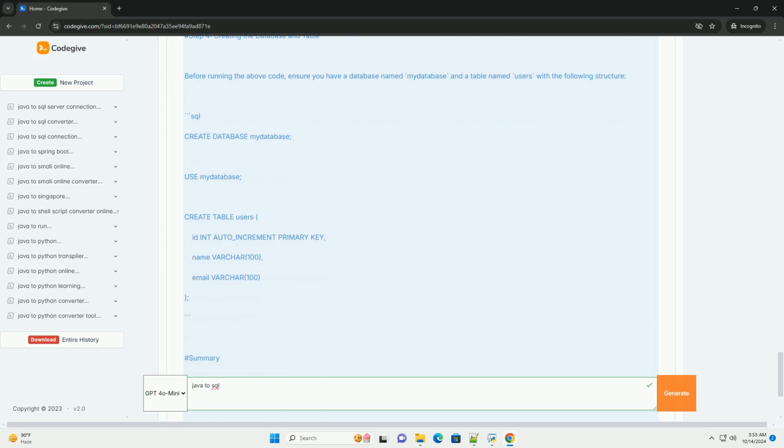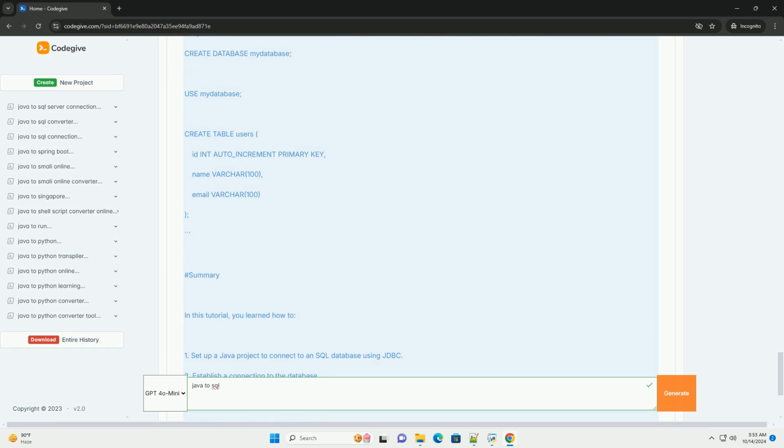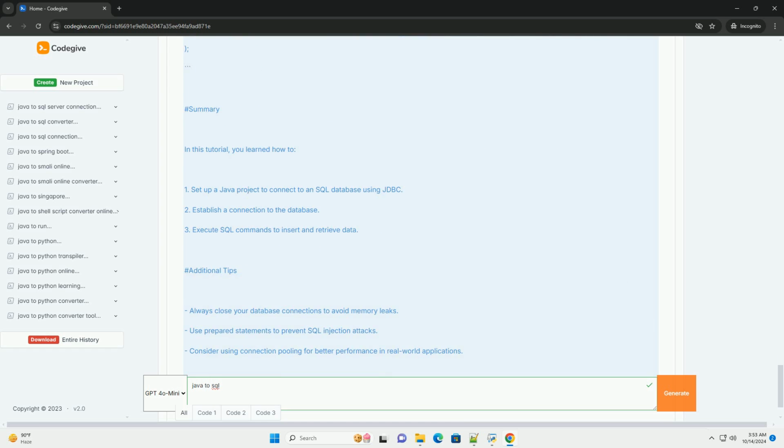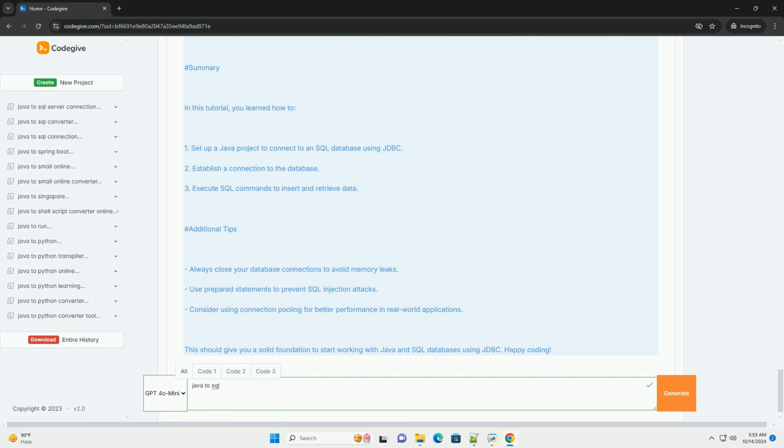3. JDBC driver. Ensure that you have the JDBC driver for your database. For MySQL, you can download the MySQL Connector/J from MySQL's official site, https://dev.mysql.com/download/connector/j.